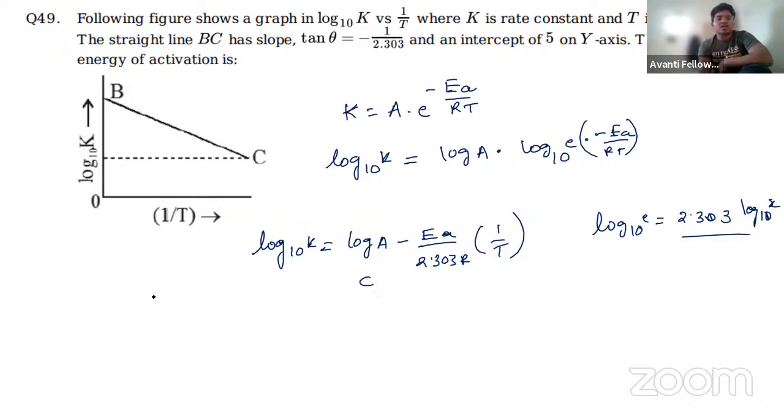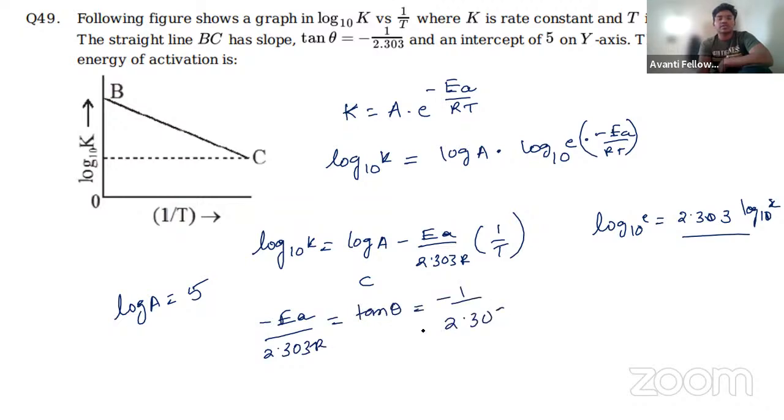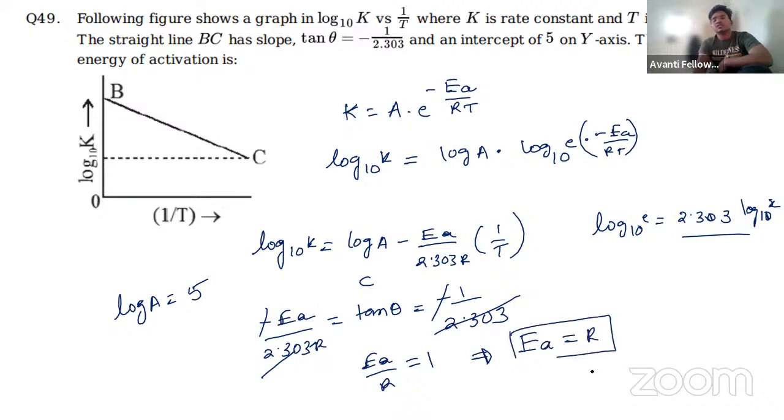So log A becomes the intercept, which is already given as 5, and -Ea/(2.303 R) becomes tan theta, which is the slope, given as -2.303. So this cancels, and the minus cancels. That is Ea/R = 1, which is simply Ea = R.